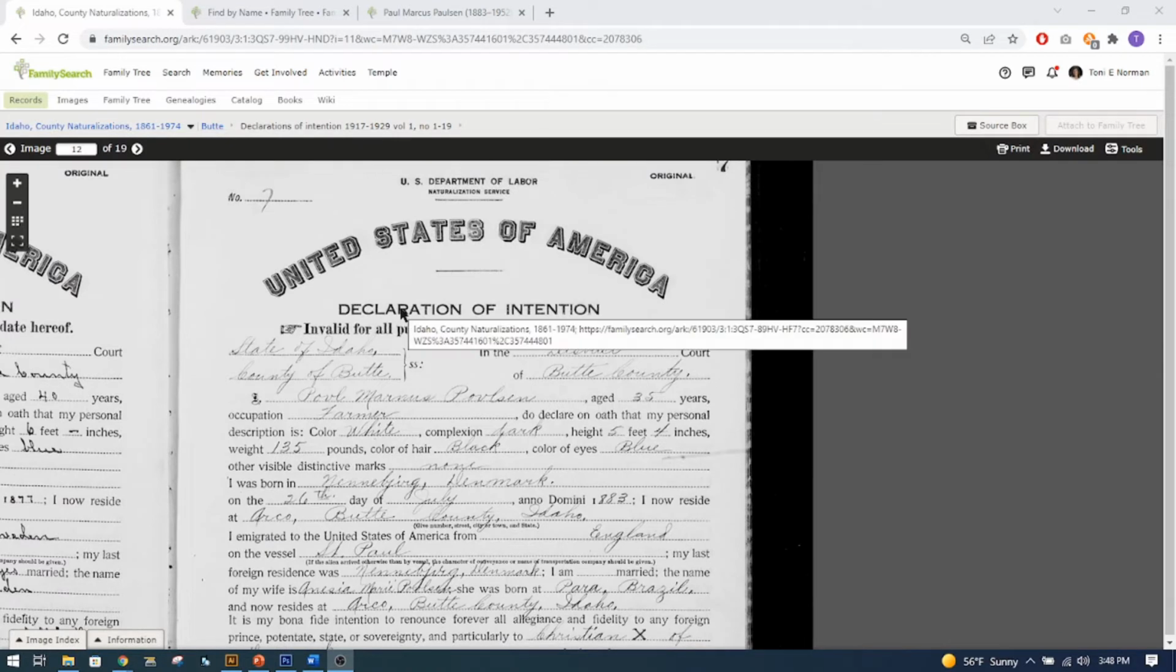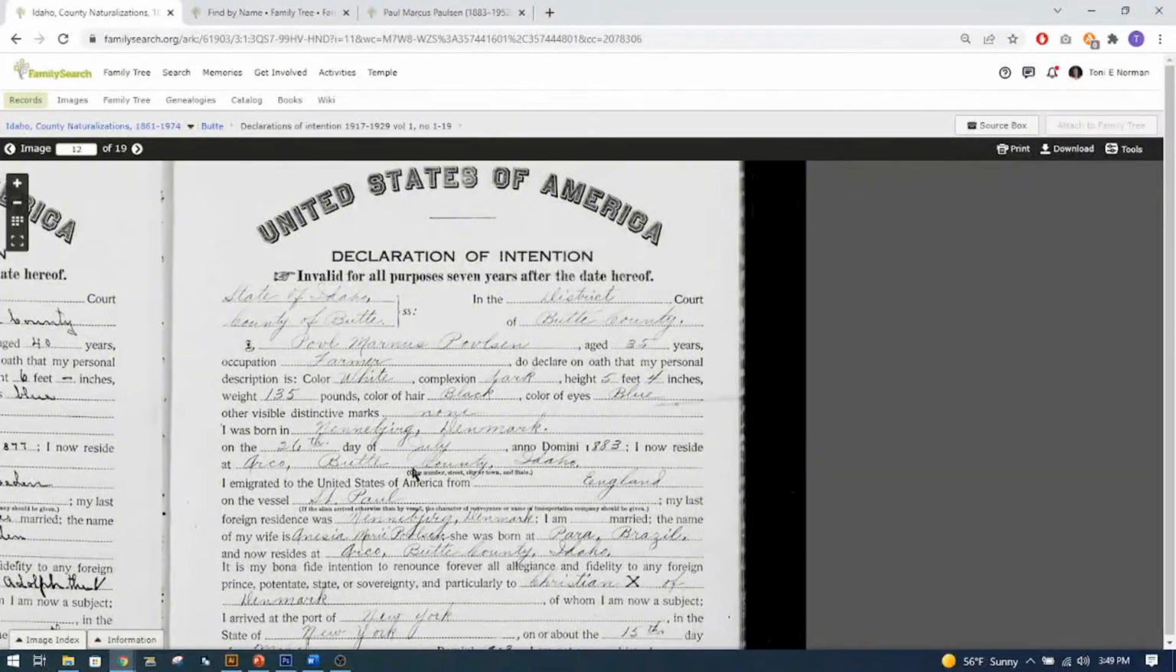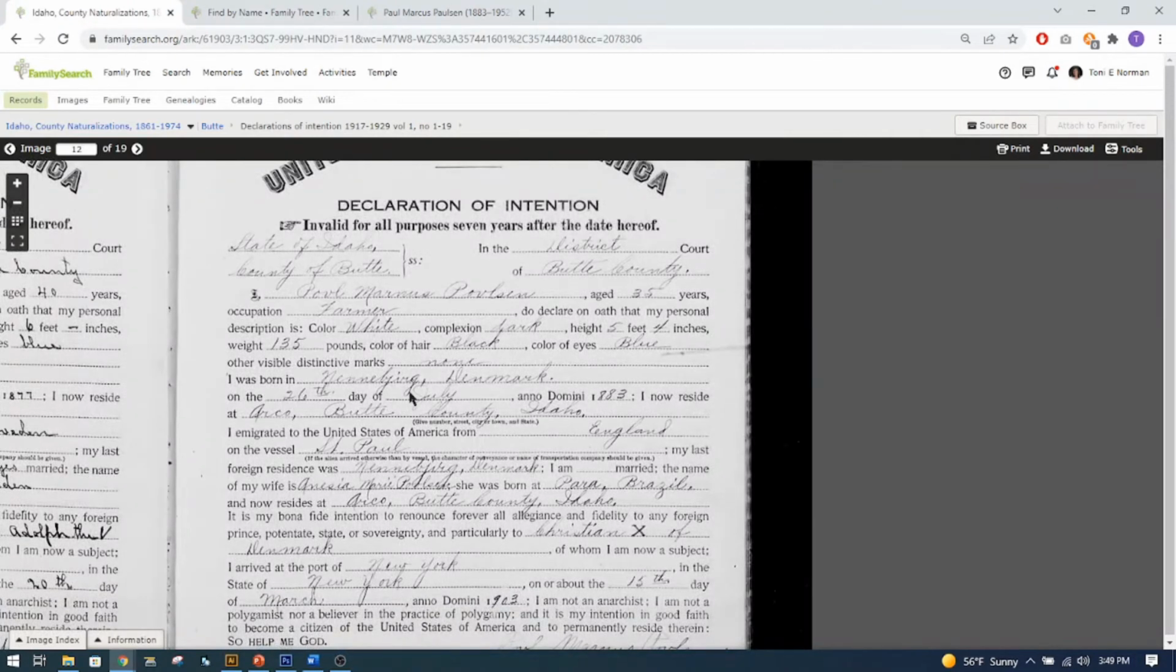Okay, I want to show you one more thing here. This is a declaration of intention for, I think it's Paul, P-A-U-L, Marinus, or P-O-U-L-S-E-N, Paulson. I was wondering if he was in FamilySearch. This is not my family, I just found this, but the interesting thing here is it says that he's from Denmark. He gives his birth as 1883, and he's living in Arco, Butte County, Idaho.